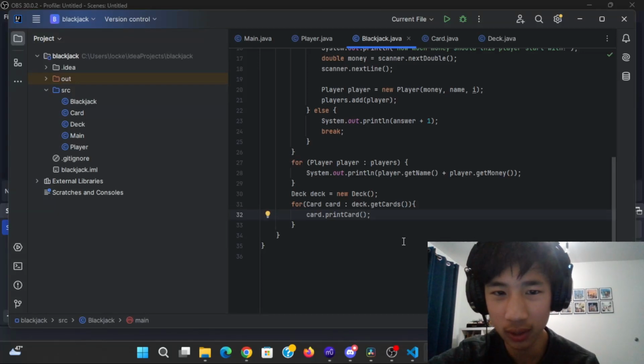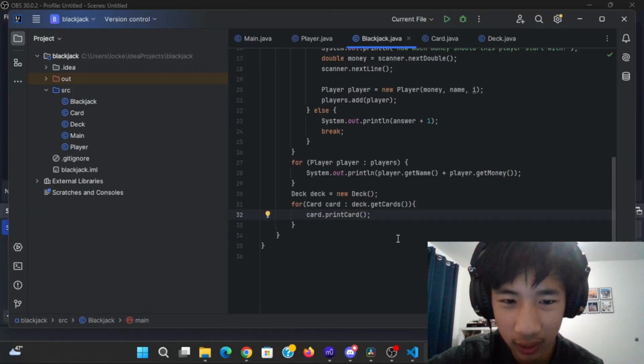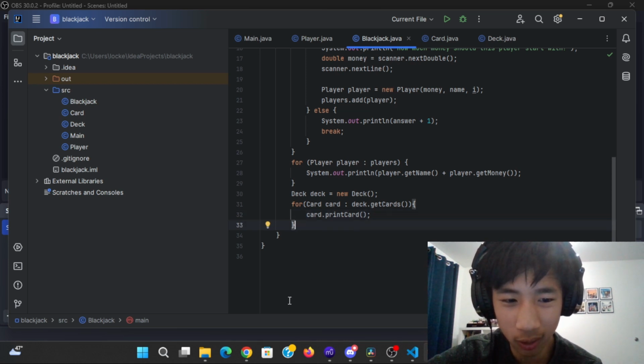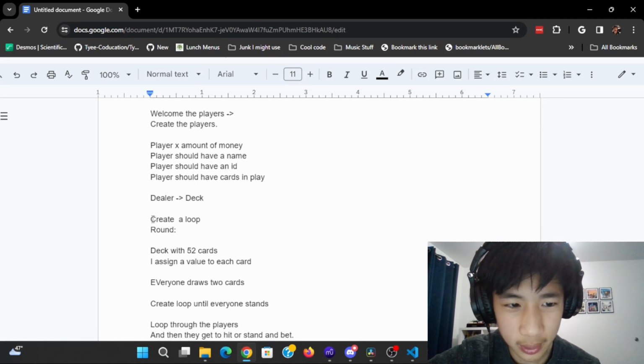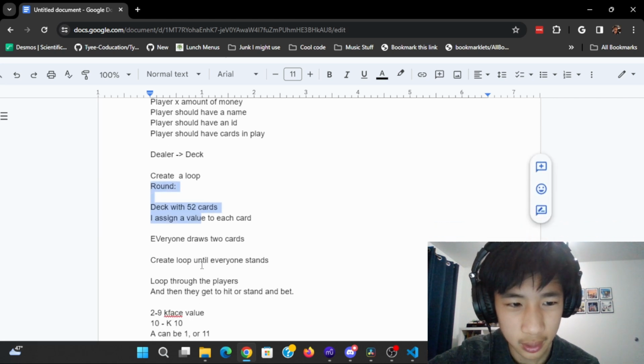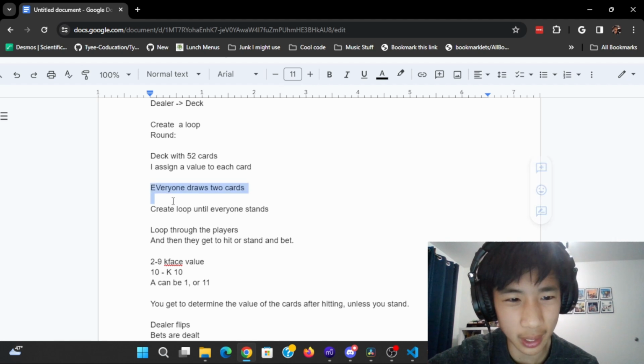If you're new here, I'm trying to learn Java completely from ChatGPT, and right now I'm working on my blackjack game. And like every good programmer, I have a plan. So right now, I need to create a loop that will basically have a round. So I already have a deck with 52 cards, assign them all a value, and now I need to make sure everyone can draw 2 cards, and then afterwards create a loop until everyone stands.